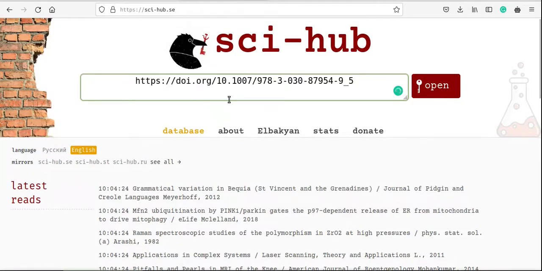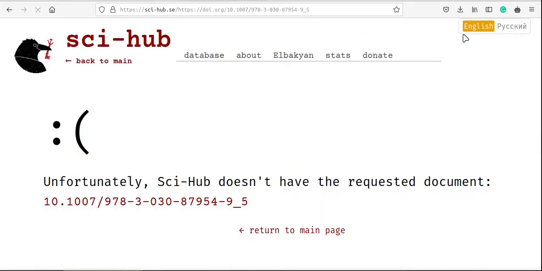So there are essentially three mirrors that are provided right now: scihub.se, scihub.st and scihub.ru. So this is scihub.se, as you can see, and if I simply try to open this DOI, it says unfortunately Sci-Hub doesn't have the requested document, and it fails, right?